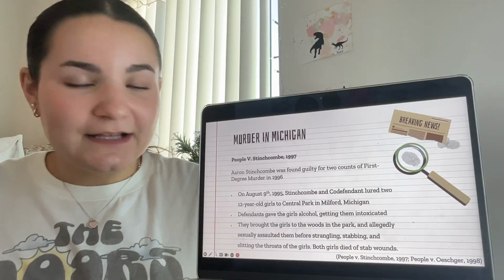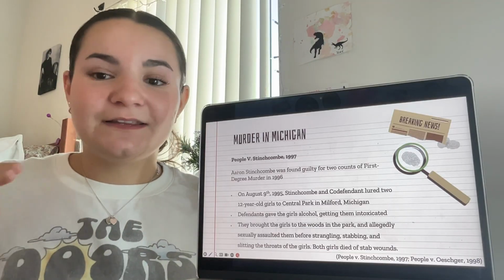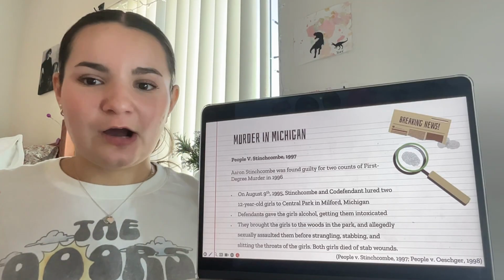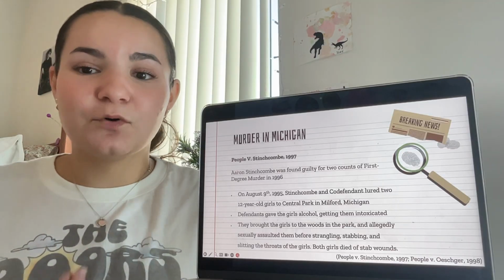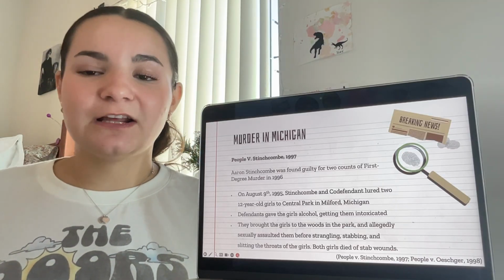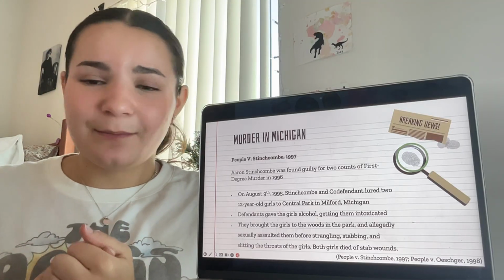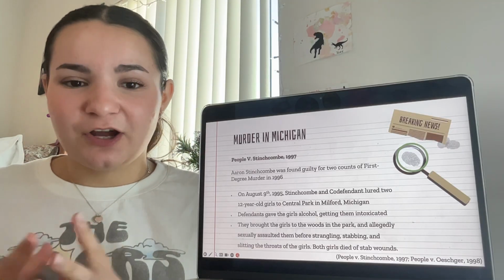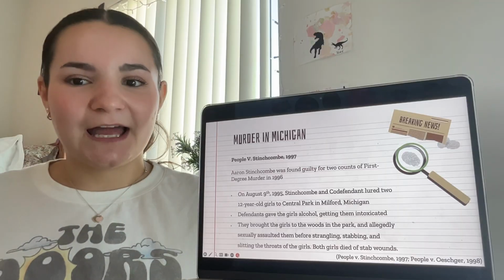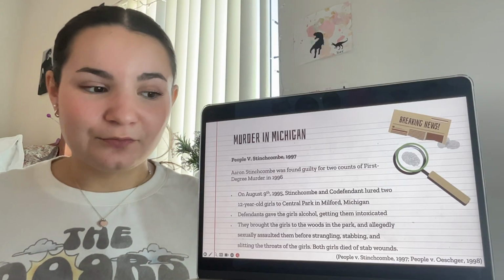So then the two men ended up luring the girls even further into the park, deep into the woods where all the trees are crowding. It was dark, it was late at night, and unfortunately, allegedly, they sexually assaulted both of the girls before strangling them, slitting their throats, stabbing them, beating them, etc. Unfortunately, these two 12-year-old girls died that night due to stab wounds.